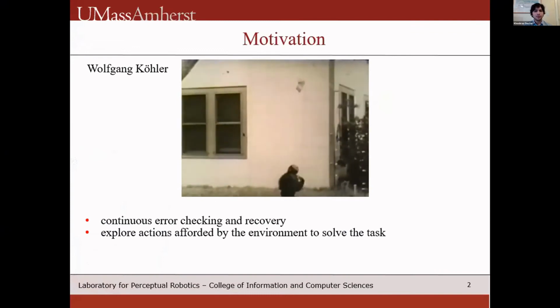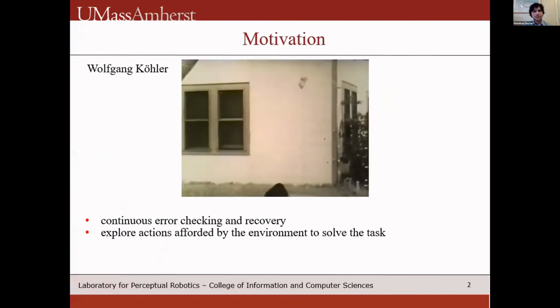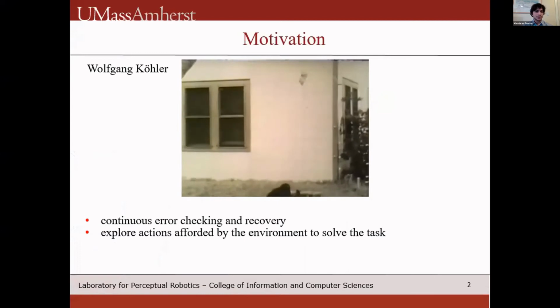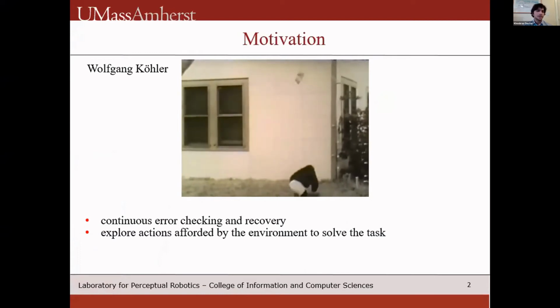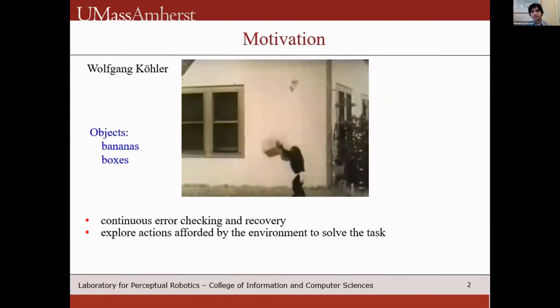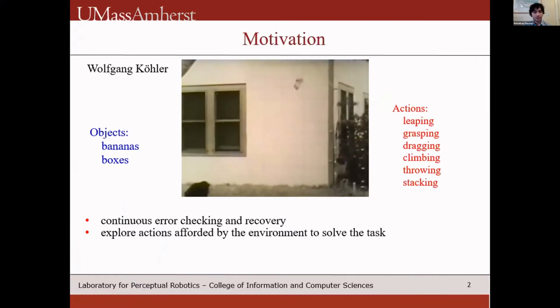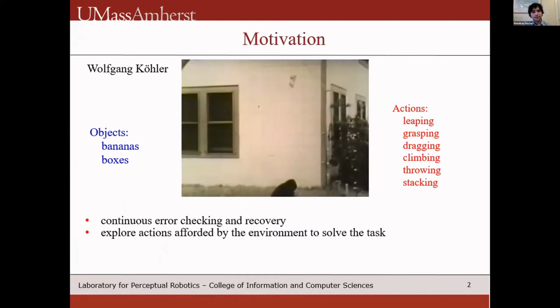We are inspired by Wolfgang Kohler's work on problem solving in chimpanzees. So in a similar study, we see a chimpanzee, Vicky, here, who's combining models of the objects, actions, and state transition functions in the environment. So with this cognitive support, Vicky can create novel solutions for acquiring this hanging banana by engaging the affordances of the objects in the environment.